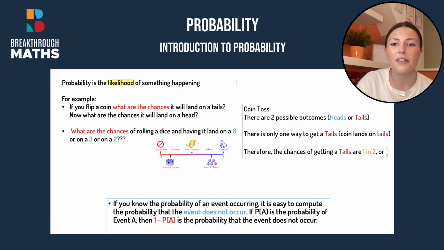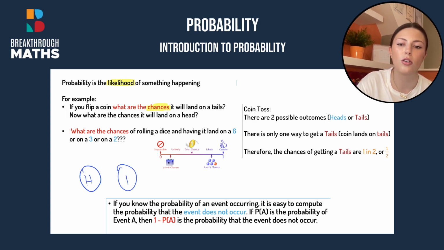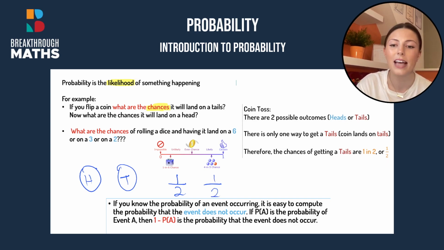So an example, if you flip a coin, what are the chances? So chances and likelihood and probability, it's all the same thing. What are the chances that it will land on a tails? So if you have a coin, there are two sides of the coin. One is called heads, the other is going to be called tails. So what are the chances that it will land on a tail? Well, there's two options, so we put it over 2, and there's one potential tail, so the probability or chances will be 1 over 2. Then what are the chances it will land on heads? That's the same, it's going to be 1 out of 2. There's one head out of a potential 2 outcomes.